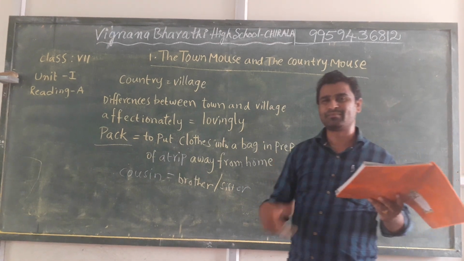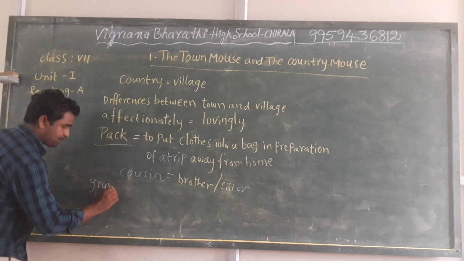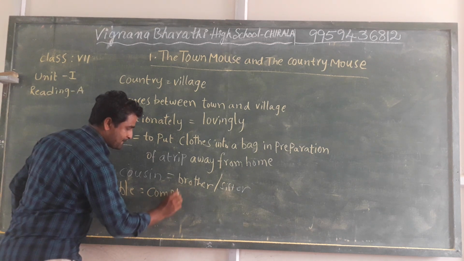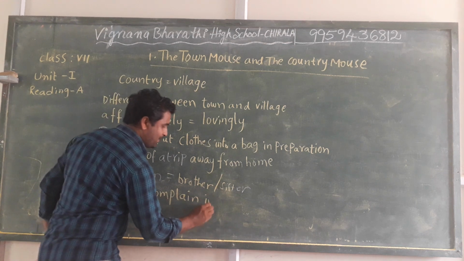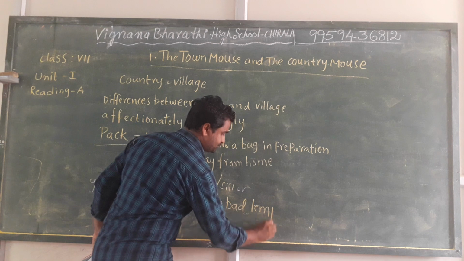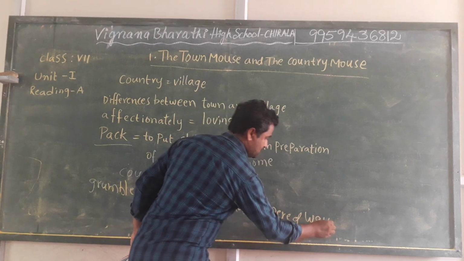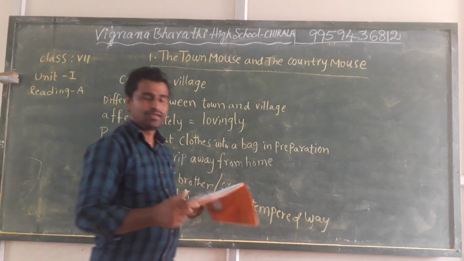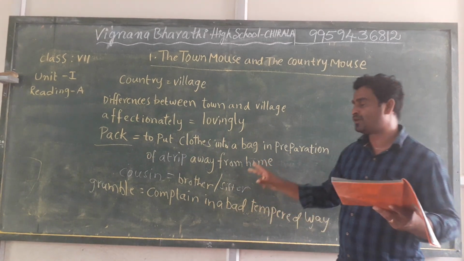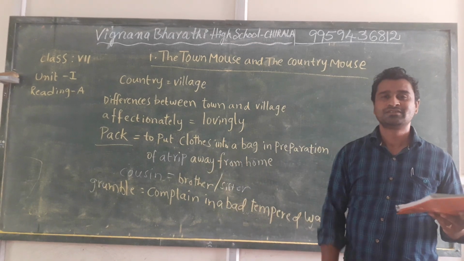So he was grumbling. To grumble means to complain in a bad tempered way. So he complained, he grumbled. So the train slowly chugged and he came to the countryside. It came and stood in the station.